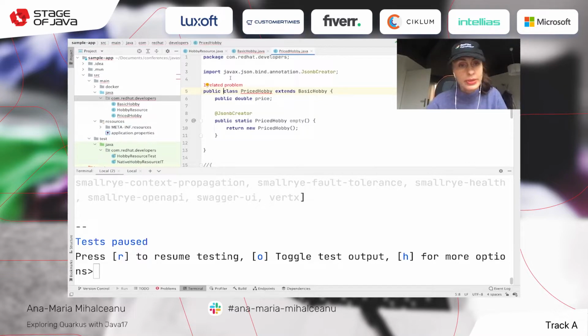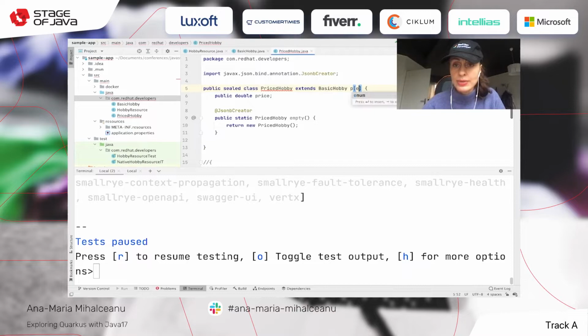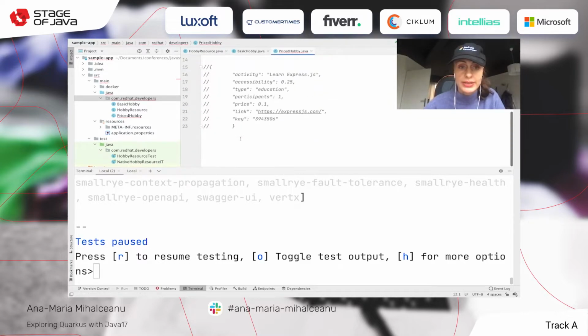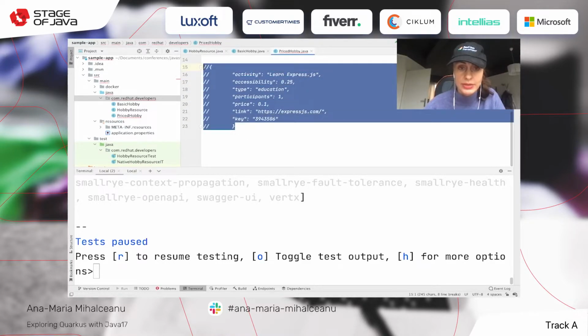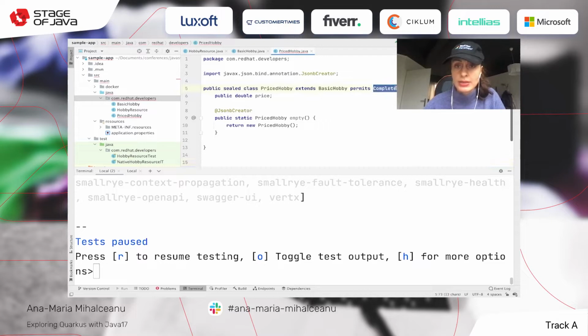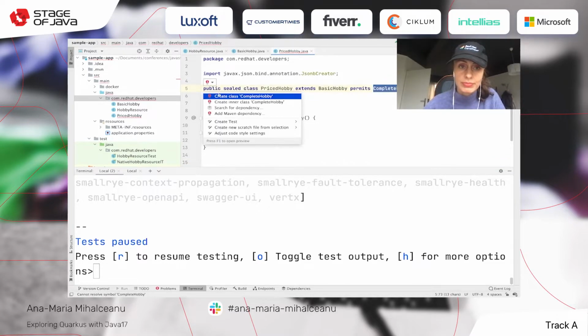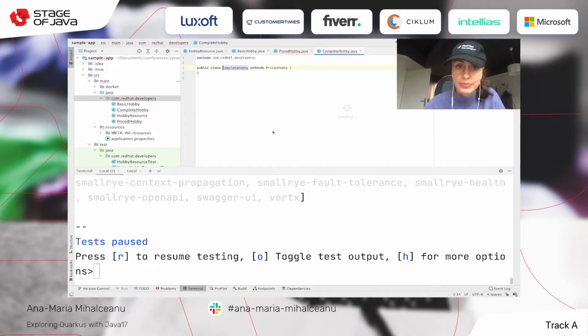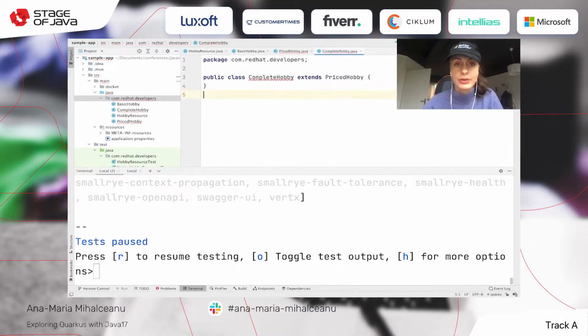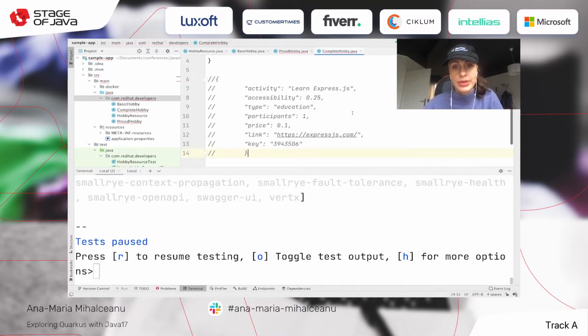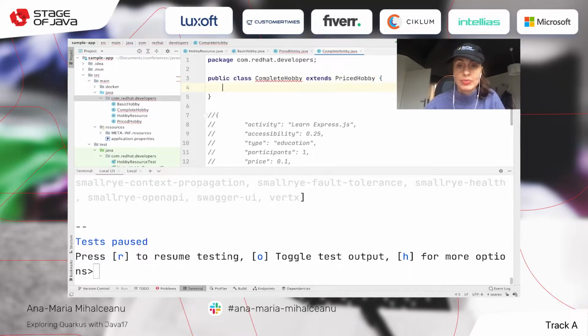And we're going to build another hobby. So we're going to say this is a sealed class that permits, of course, inheritance only to complete hobby, which is another class, and will contain the other details from here. And this complete hobby, we're going to create it as well. Let's make this bigger and paste it here. It extends the priced hobby. And here, this one, we're going to say that's non-sealed.